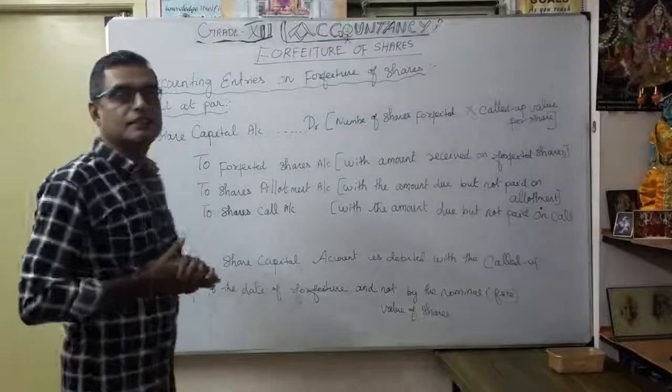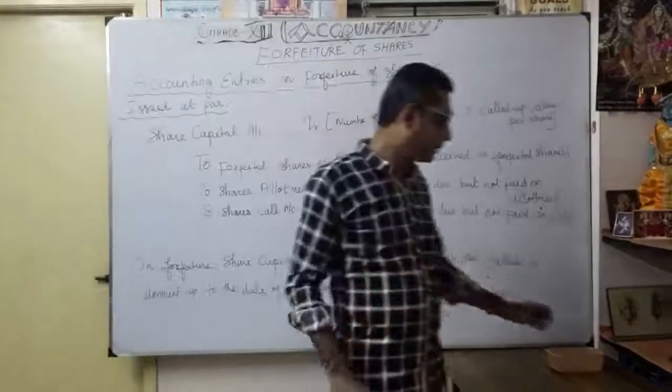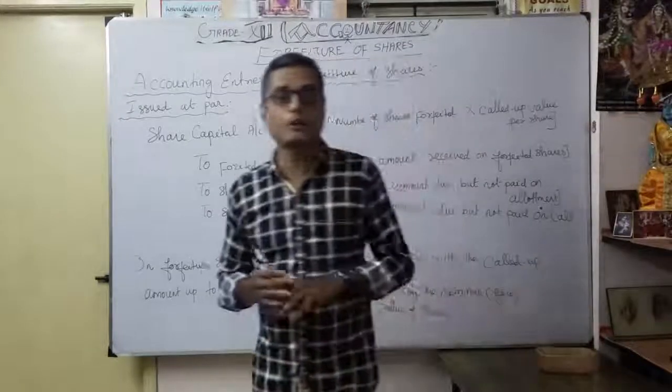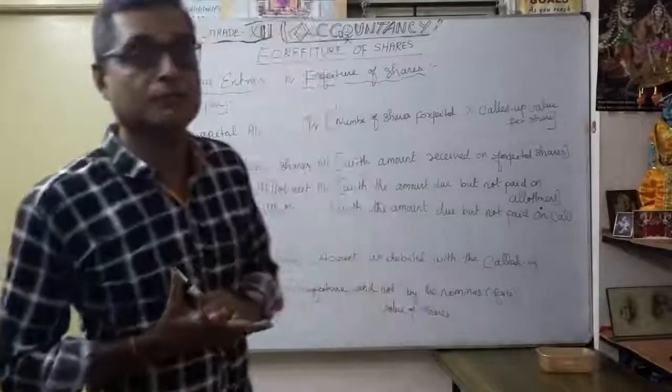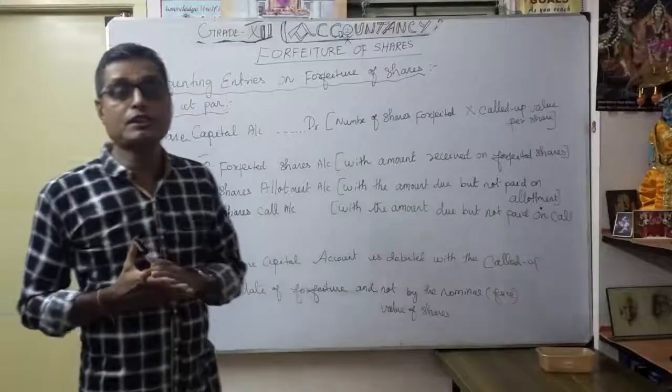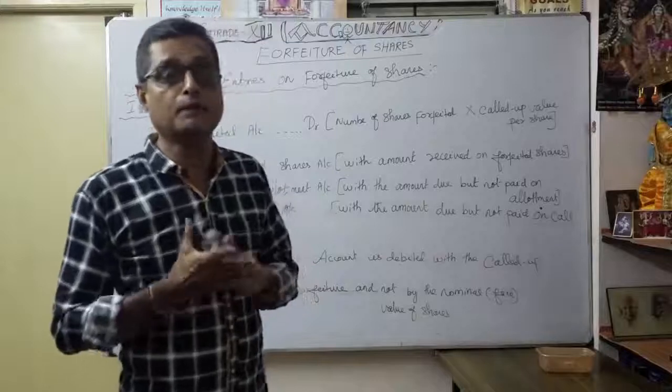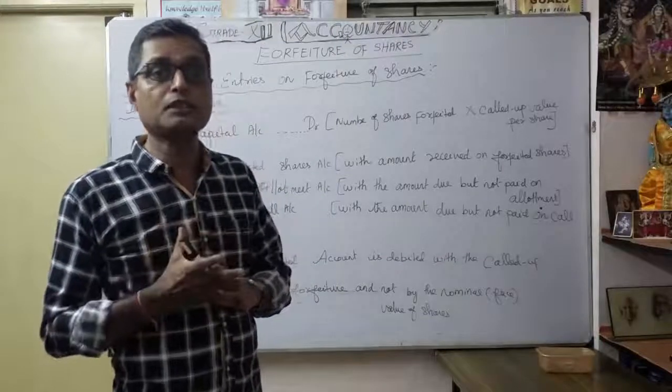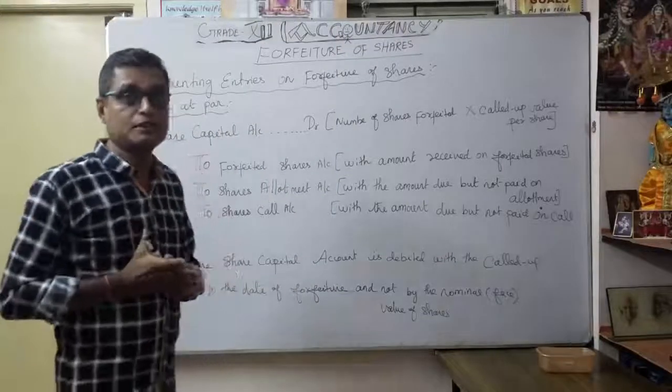So now let's see the accounting entries for forfeiture. We are going to prepare the journal entry for forfeiture of shares. Very important: you can issue the shares at par or at a premium. Now we are first going to discuss shares issued at par, and how the journal entry will be.